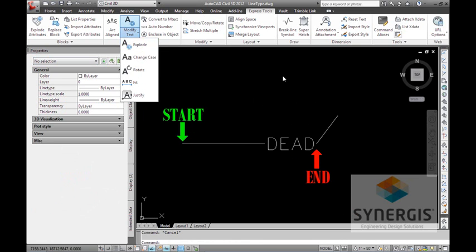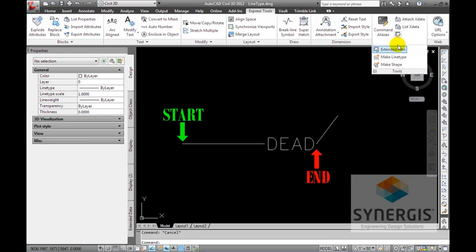The next portion that we're going to talk about is over here underneath the Tools dropdown. If I come over to Tools and look through, there are two tools in here that we'll be working with. I have this one called Make Shape. That's what I'm going to run right now. I'm going to make a shape out of that word dead. So I'll click.